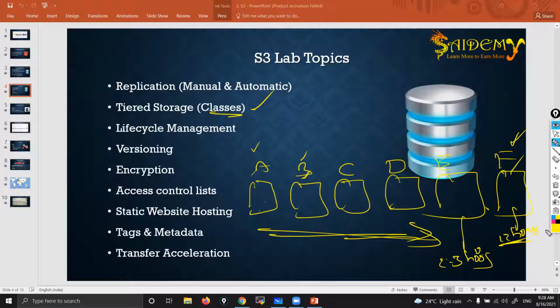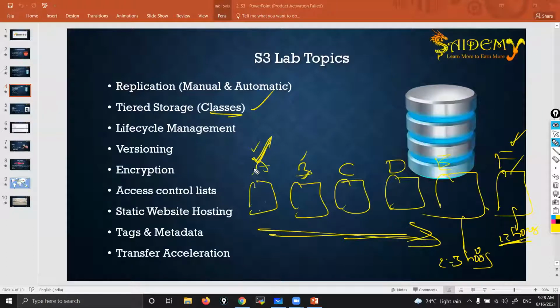For example, I have data which is very, very important, very critical, and every now and then I upload some data. I need to access that data every now and then, and I'm ready to pay any amount of money. At that time I choose A, where I'll get all luxuries.